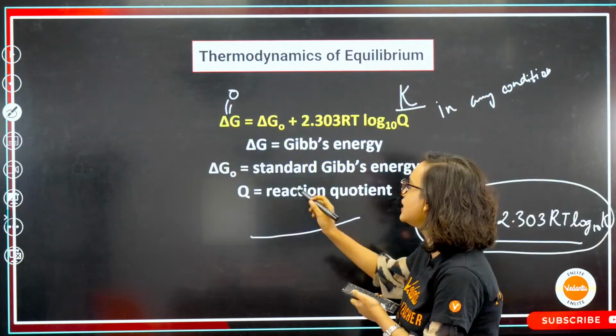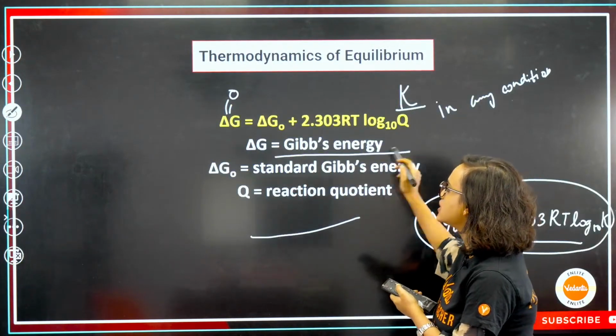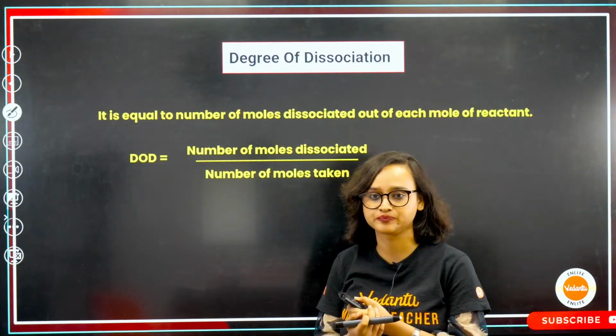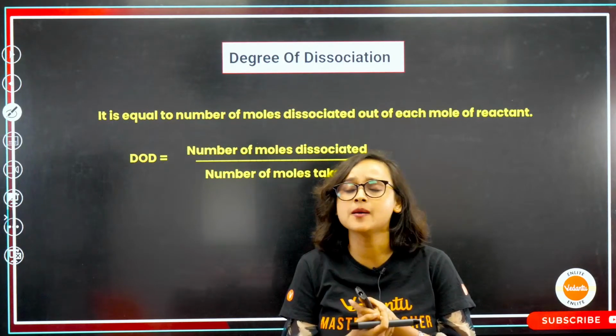Mitra, it's written. Delta G is Gibbs energy, delta G naught is standard Gibbs energy. Yes, yes. Some will put their head down, absolutely right.